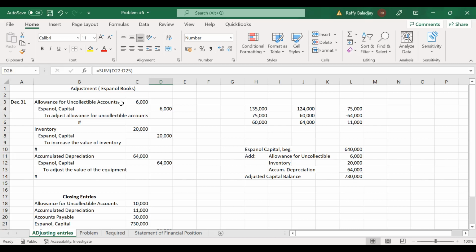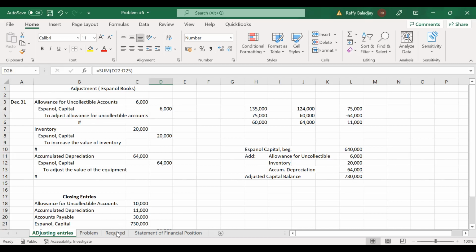So our first adjustment, we will debit allowance for uncollectible accounts 6,000, and then we will credit Hispanol capital 6,000. As you can see, all of the adjustment will be reflected to the capital account. Either you will debit or credit the capital account. In this case, we are crediting the capital account, we are increasing the capital of Hispanol. So this is your explanation.